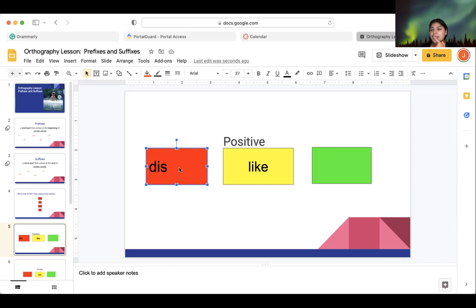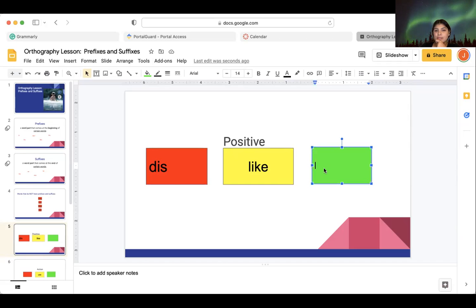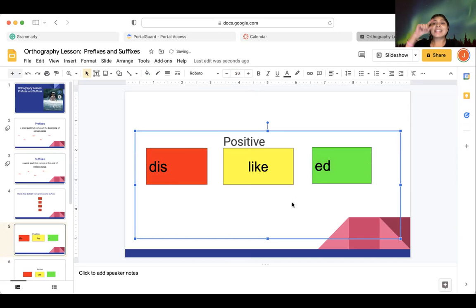So what if we were to add a suffix now? Ed. Let's add the suffix ed. Let's make this a little bit bigger. Disliked. So now it's not only a word and it's not just a feeling.